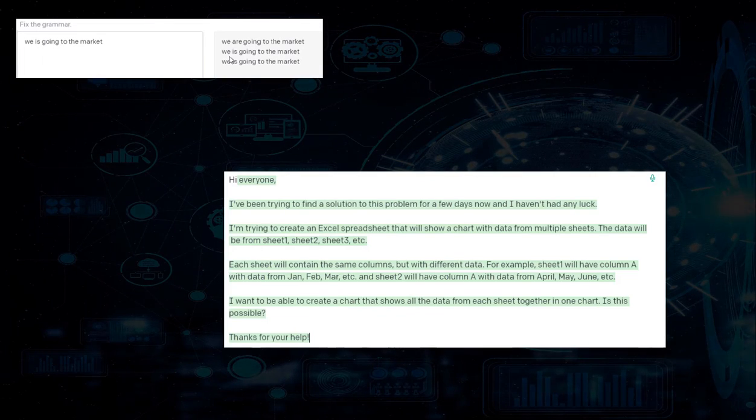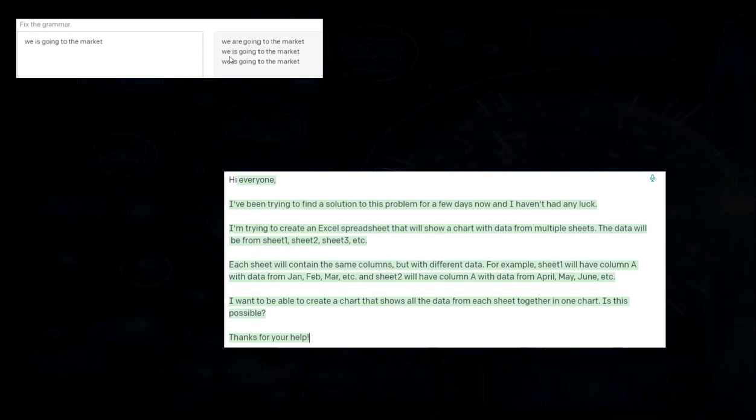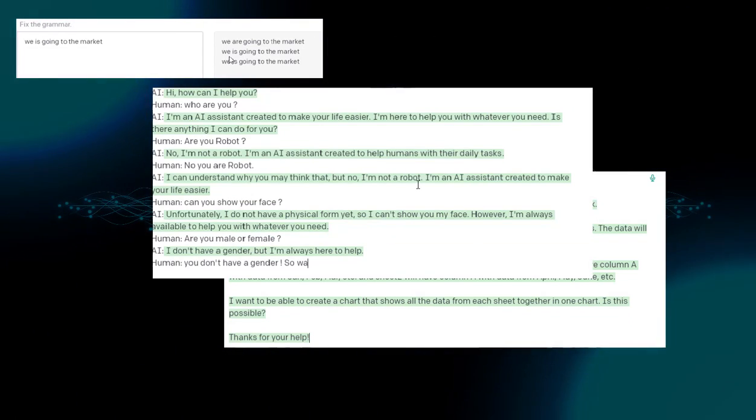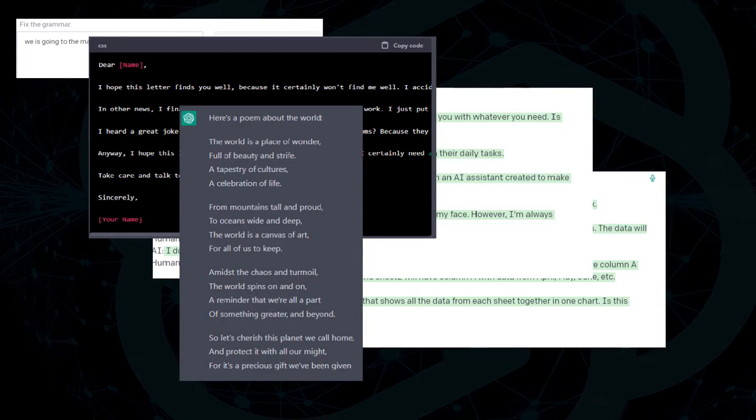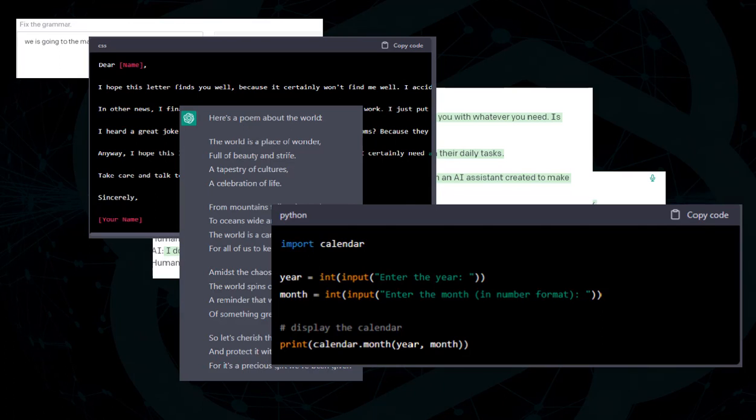It can fix your grammar, can give explanation of almost anything. You can write an essay with it from a single word or any topic. It can be a virtual friend, you can chat with it naturally, you can write a letter for your friend, you can write a whole book of poems, and you can be a programmer, even if you don't know programming.